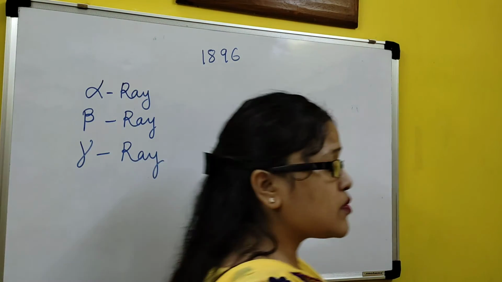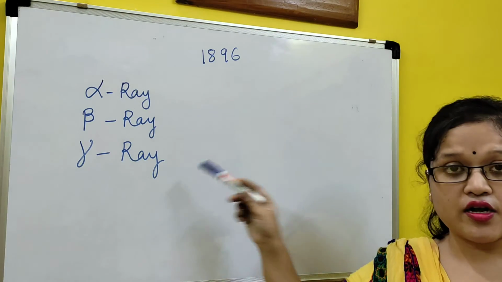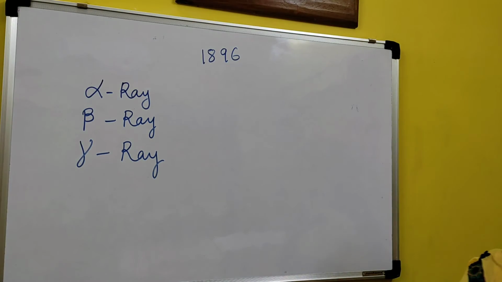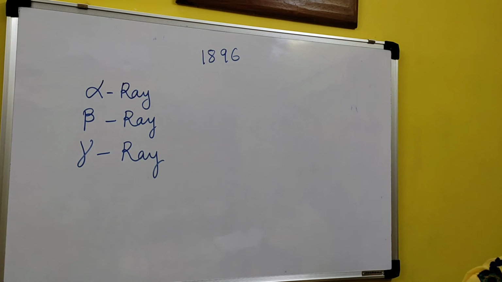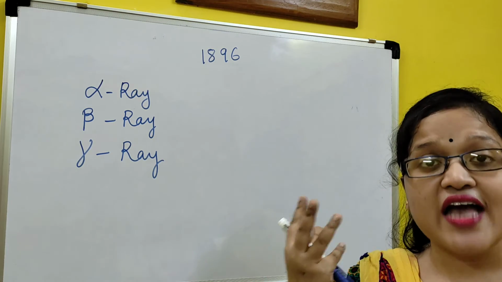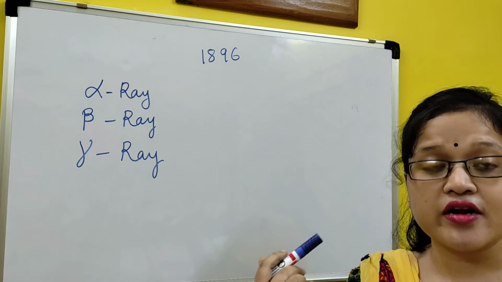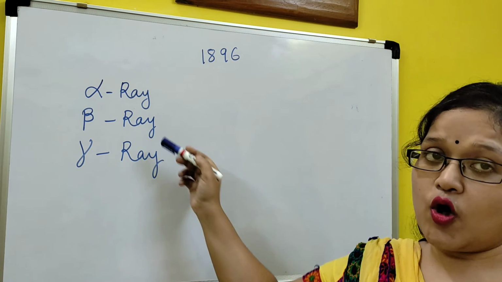Except those, there are also various radioactive particles present. Now in our syllabus we will study only these three rays. Alpha ray, beta ray and gamma ray, what are they doing? When an element is itself very much active, it will emit radiation in the form of alpha ray, beta ray or gamma ray.